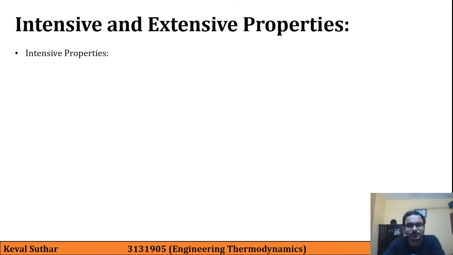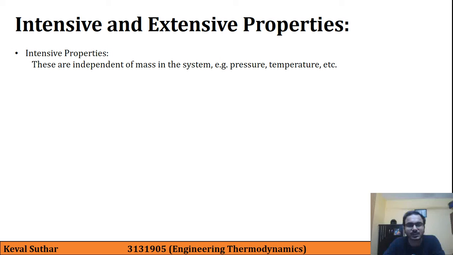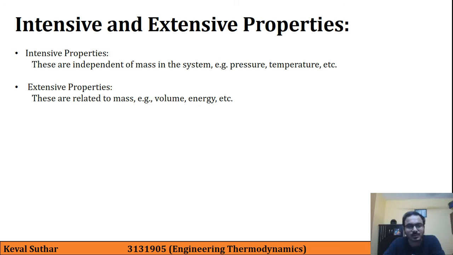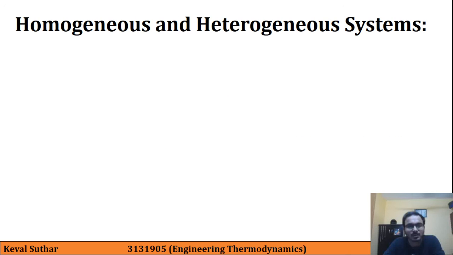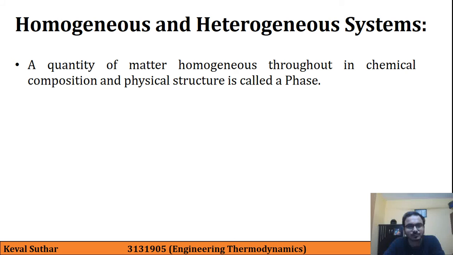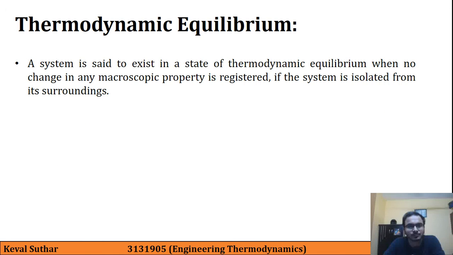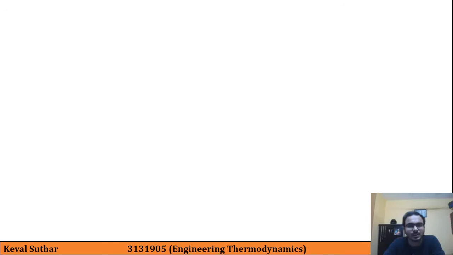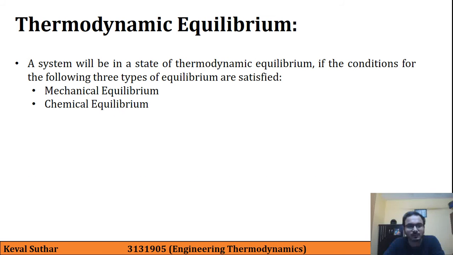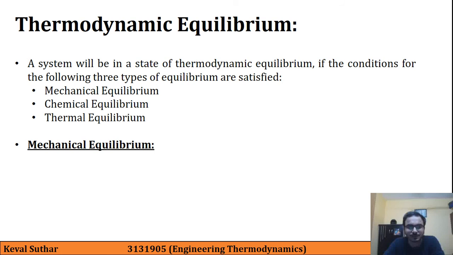Then two types of properties: intensive properties which are independent of mass and extensive properties which are dependent on mass. Then homogeneous and heterogeneous systems. Then about thermodynamic equilibrium, it is of three types: mechanical equilibrium, chemical and thermal equilibrium.